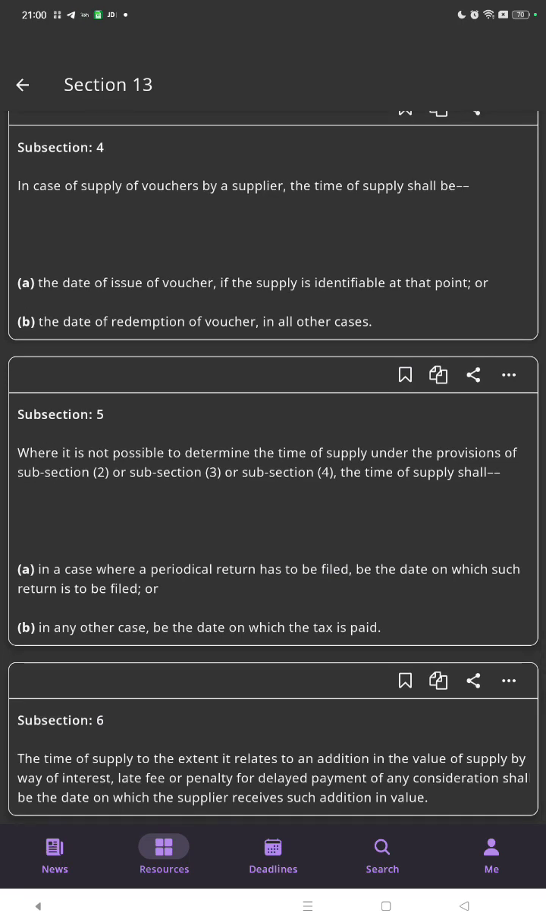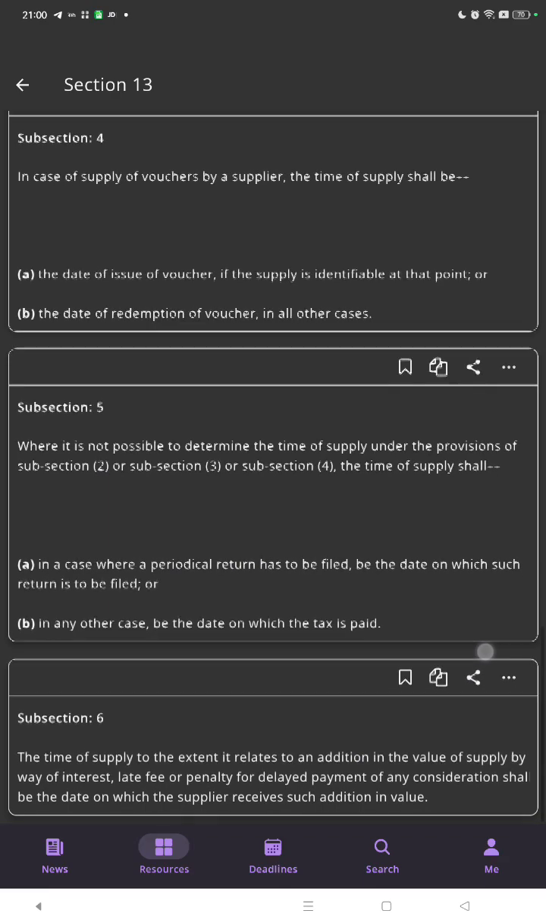Subsection 5. Where it is not possible to determine the time of supply under the provisions of subsection 2 or subsection 3 or subsection 4, the time of supply shall, in the case where the periodical return has to be filed, be the date on which such return is to be filed, or in any other case, be the date on which the tax is to be paid.